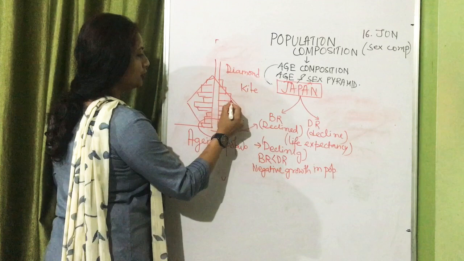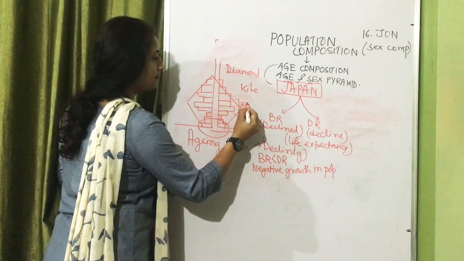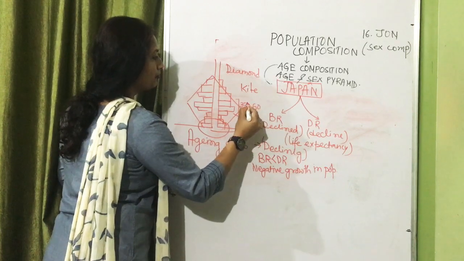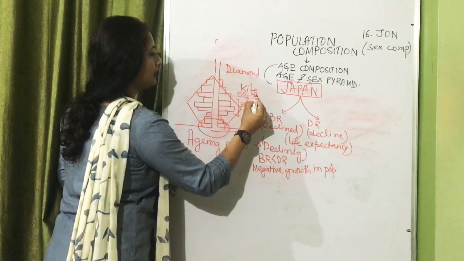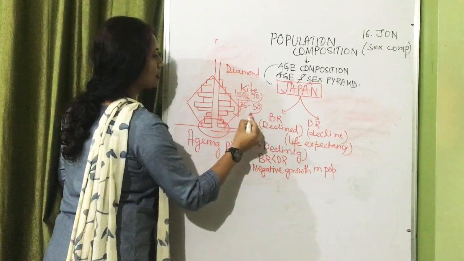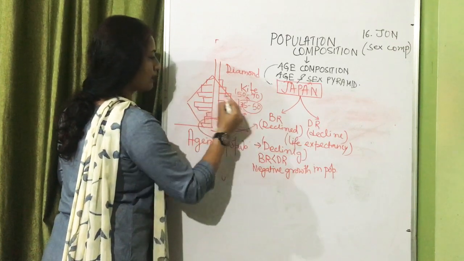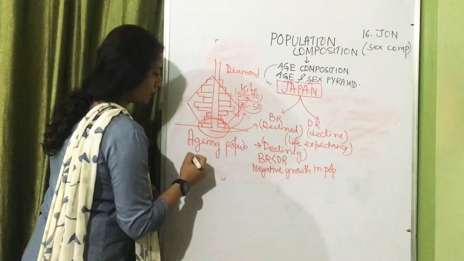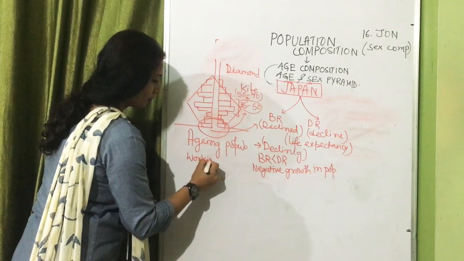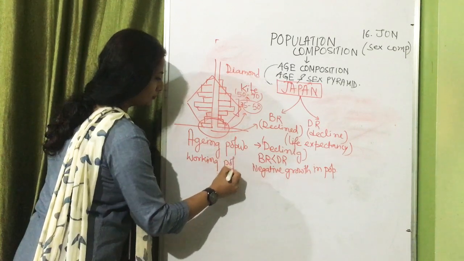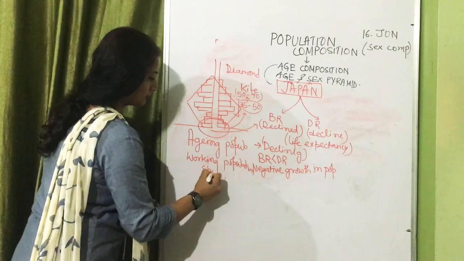So these countries will have a problem of more and more aging population, which is now at this stage, that is the stage of 35 to 50. Very soon in coming years they will be reaching the age of 50 to 70, and then all the taxpayers, because this base is very narrow, cannot fulfill the demand which is required here. They will have a problem of shortage of working population.